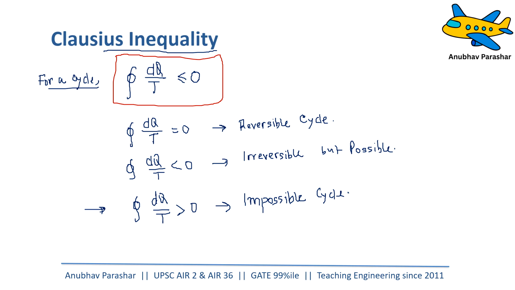Now the scientists said, even now we are unable to understand. So what is this term dq by T? Okay, I understood that the cyclic integral of dq by T is equal to zero.